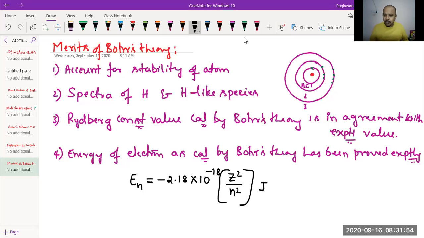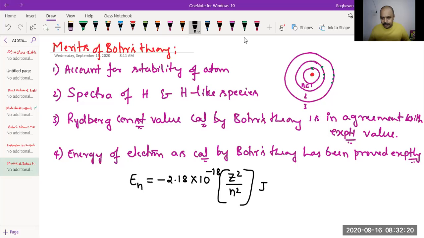So the equation to calculate the energy of an electron in different energy levels is En. En means the nth energy level. Nth means any; n is not defined. n can be 1, 2, 3. That's why En, the energy of an electron in the nth energy level, is equal to minus a constant 2.18 into 10 raised to minus 18 into Z square by n square. It is in terms of joules.